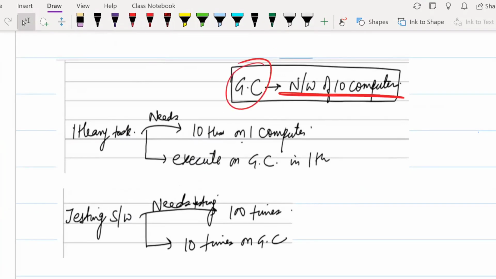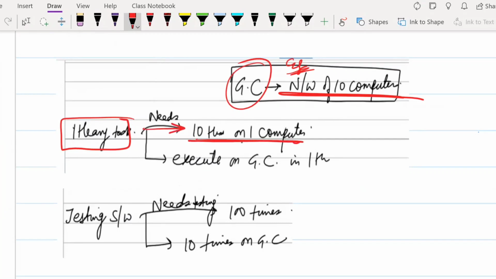Okay. So here, in grid computing, you have a network of, suppose, 10 computers. Example, in your grid computing network, you have 10 computers. There is one heavy task which needs around 10 hours on one computer. You need to spend around 10 hours on one computer to complete that task. But since you have grid computing, the same task can be divided among these 10 computers and it will get completed in just 1 hour.